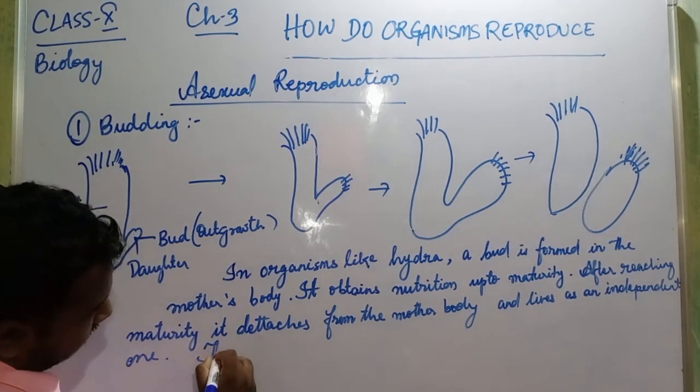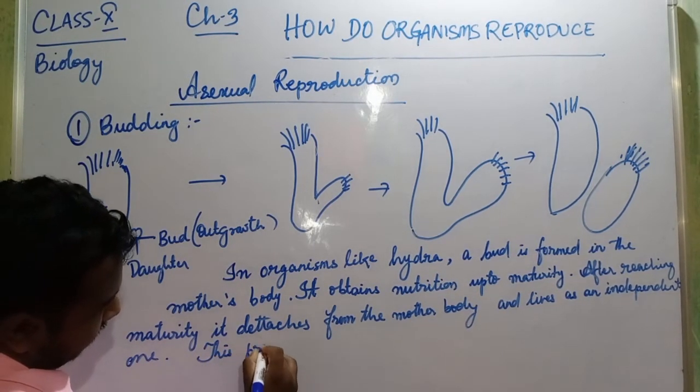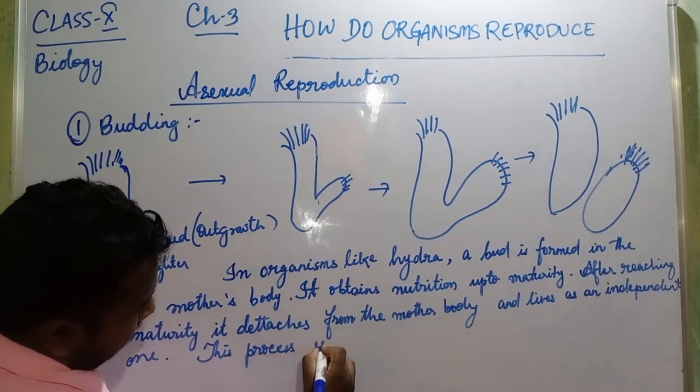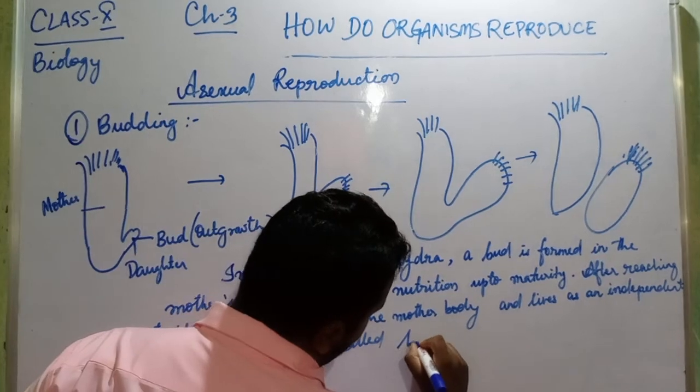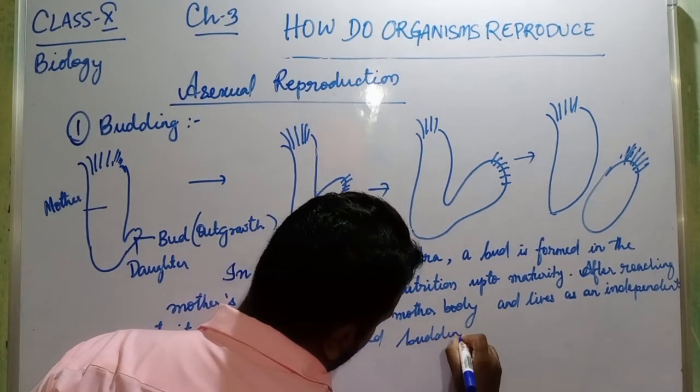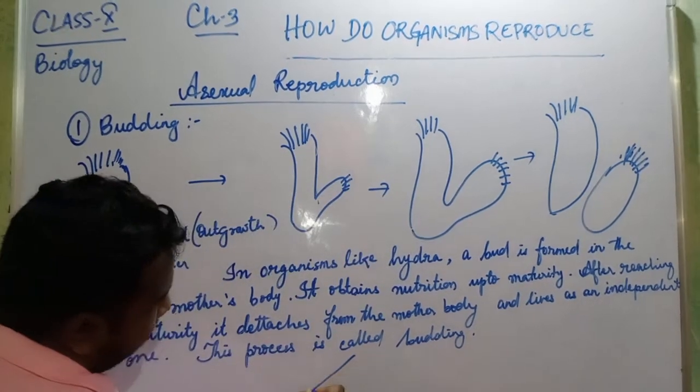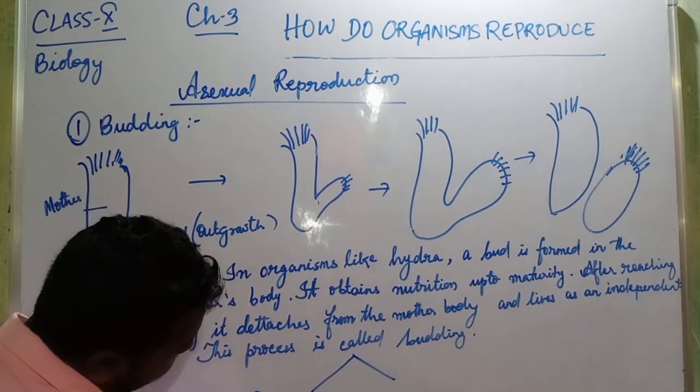This process is called budding. Okay, now you can write it is of two types: